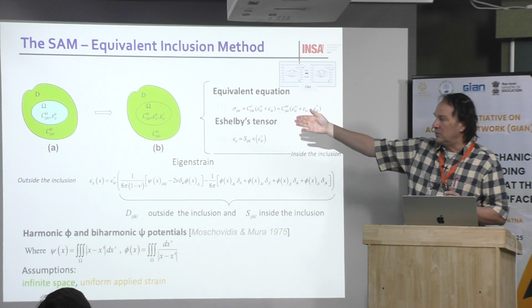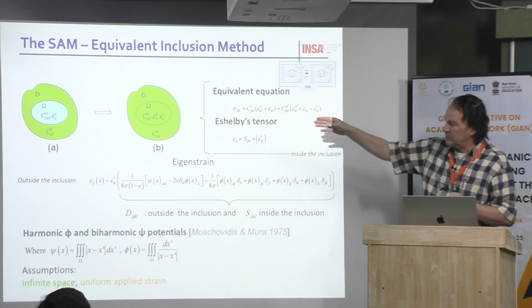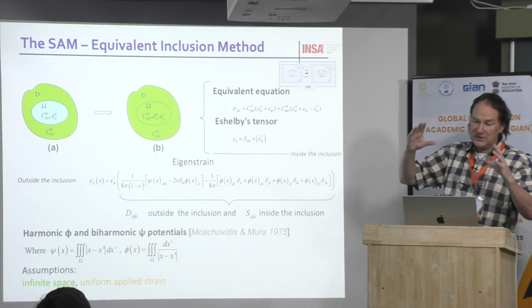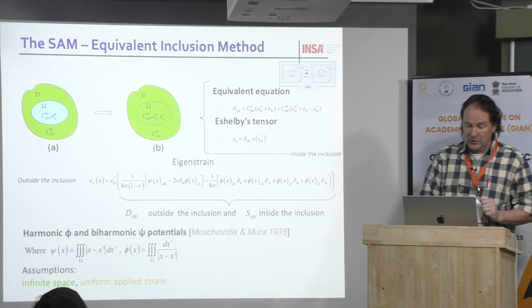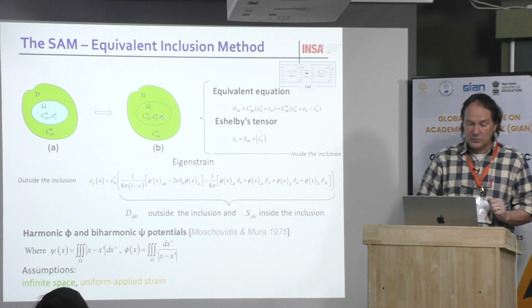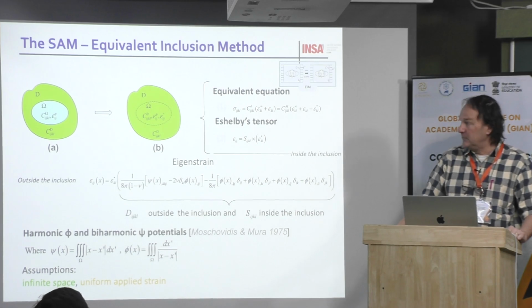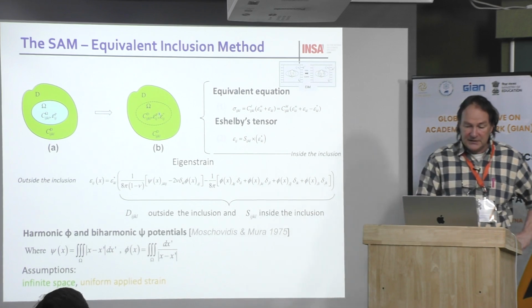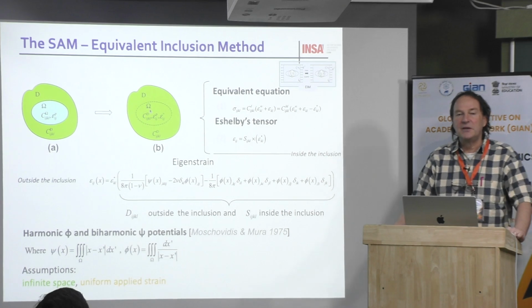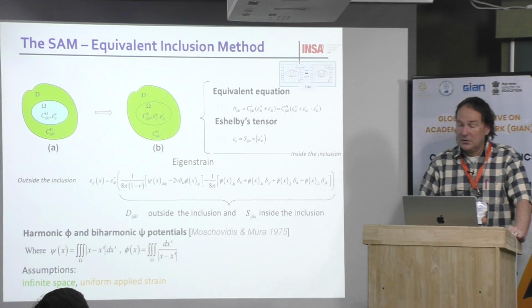Let's say the blue one is the inclusion, as we call it, and the green one is the matrix. And he said that this problem is equivalent to this one. This is what we call the equivalent inhomogeneity method, EIM.